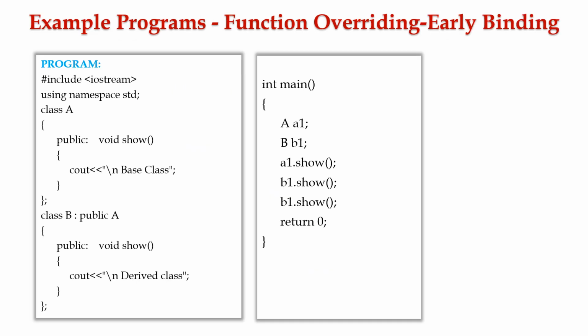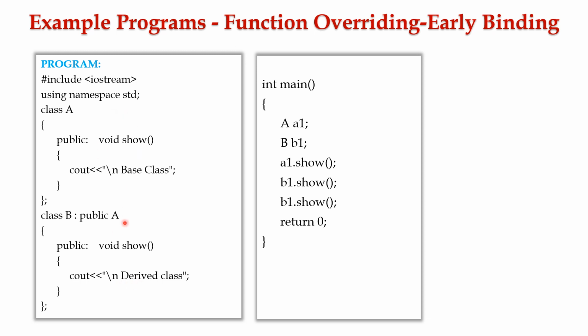Now let's have an example program using function overriding in order to understand early binding. In this example program, we have defined the class definition for class A. Class A defines the show function which executes the cout statement and displays the message base class. Next, we have defined the class definition for class B, where class B colon public A states that class B inherits the properties of class A. Class B defines the show function, which executes the cout statement and displays the message derived class to the user.